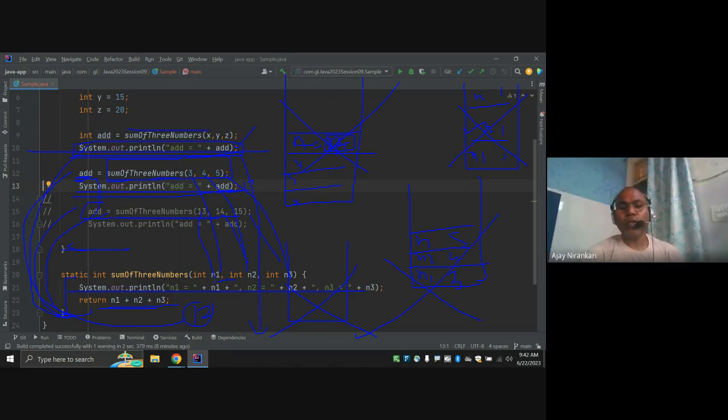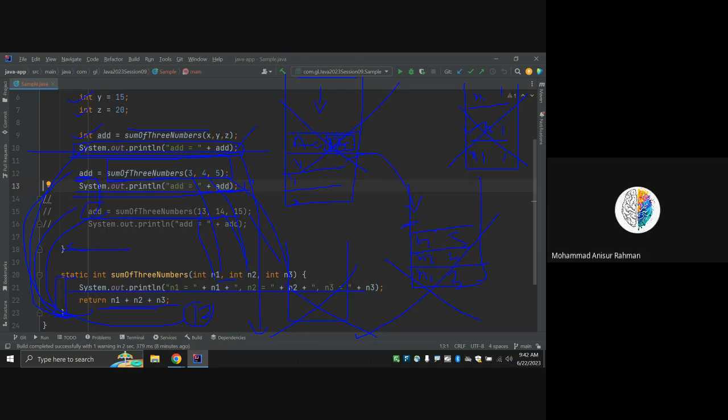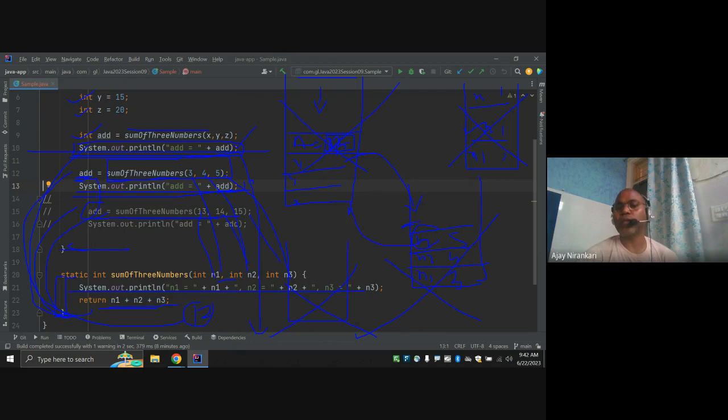So these variables n1, n2, n3 are only applicable for this specific method. The x variable, z variable, and add variable are only applicable in your main block. Any variable declared in the main block, we cannot access in any method block. Or any variable declared here, you cannot access in the main method. So these are different blocks, different allocation, different memory.